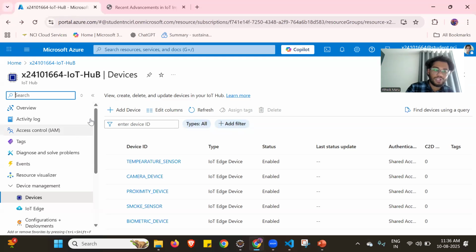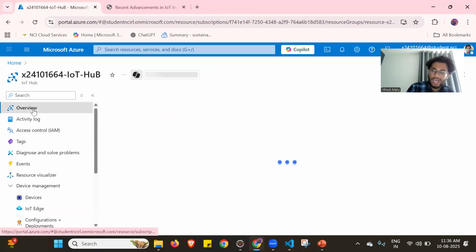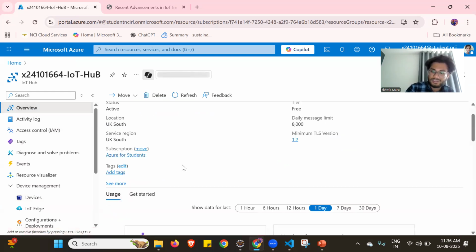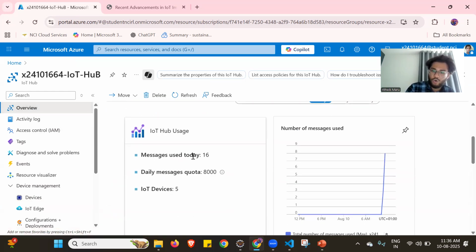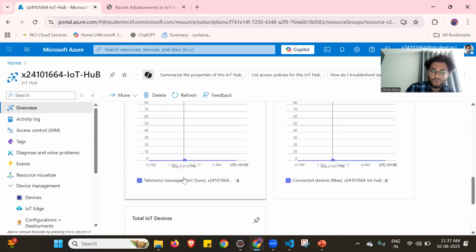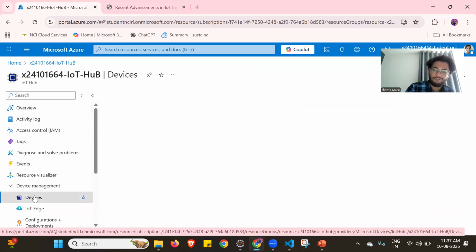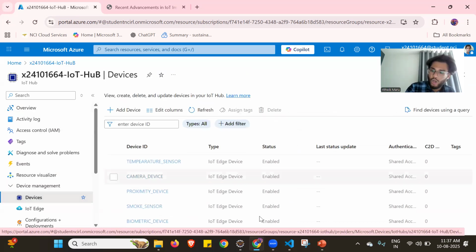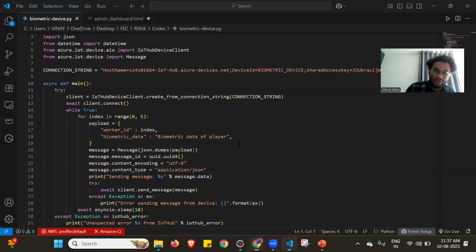So you go here and create a thing, and if you go to the overview, you have all my metrics. You can see here manage how for today and the daily use quotas and how the devices are. So yeah, you can directly create the device in the manage device. For example, I have created five things. To hard code this, I have created a code over here.